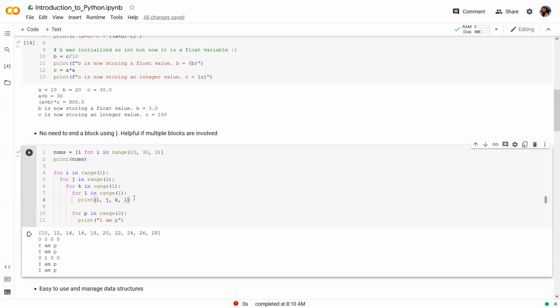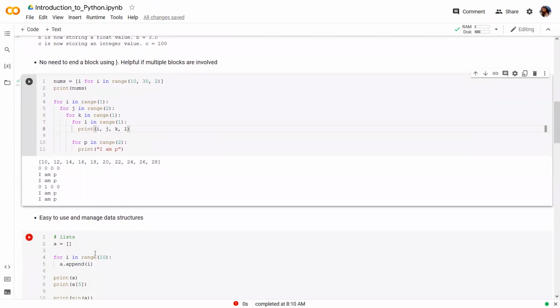As soon as we end a block, for example, if we look at line A, this is the last statement of the L loop. So now we want to end this loop, so we will just reduce the indentation for the next statement. This is easy to code, and it removes the need to manage multiple closing curly braces in case of multiple nested blocks.